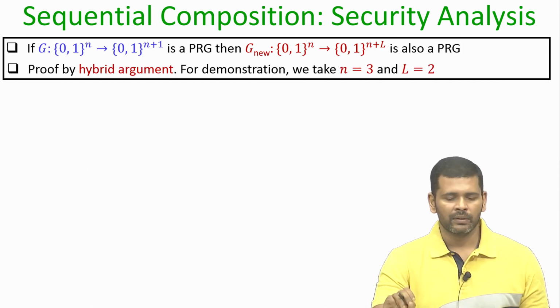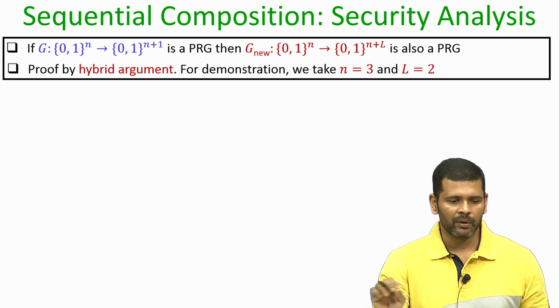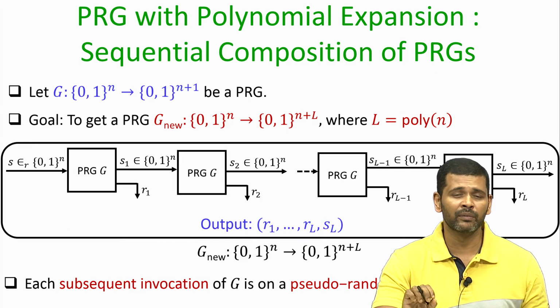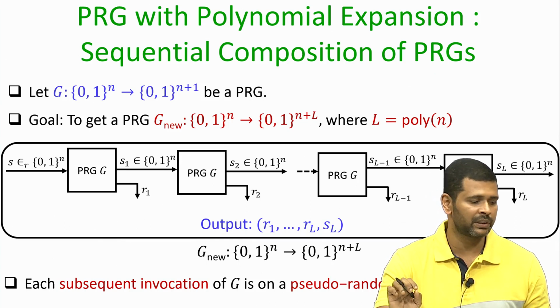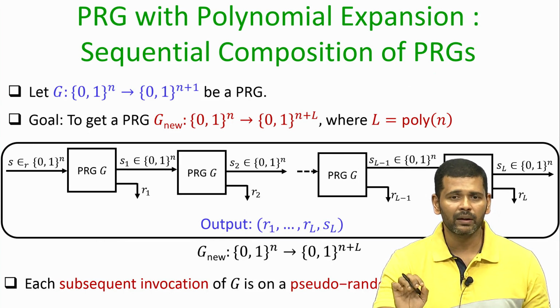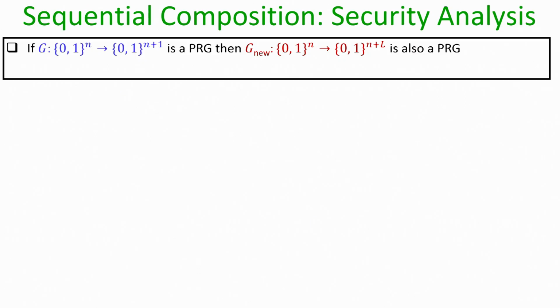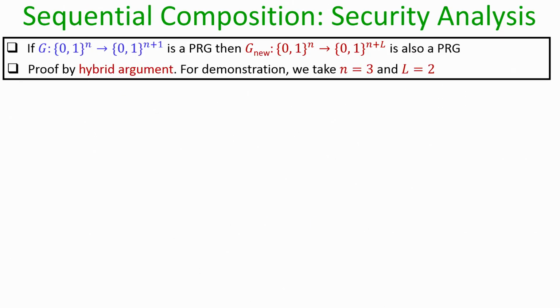So, the theorem statement that we want to prove is the following, and the proof will be using the hybrid argument, because there are a polynomial number of invocations of G involved here, and we cannot directly reduce the security of the algorithm G nu to the security of the algorithm G. So, to get around this we introduce the hybrid argument.